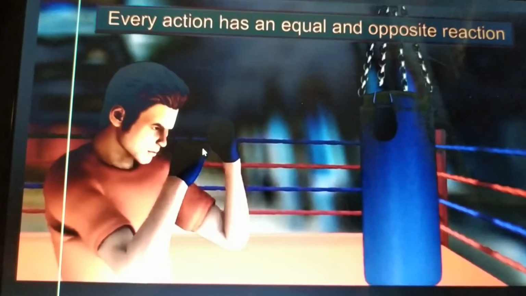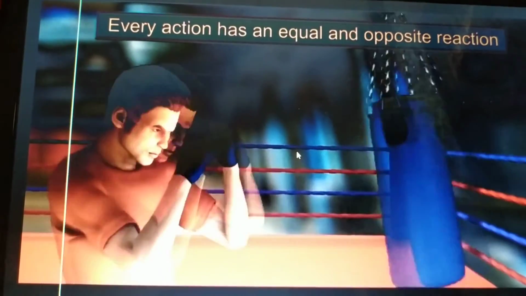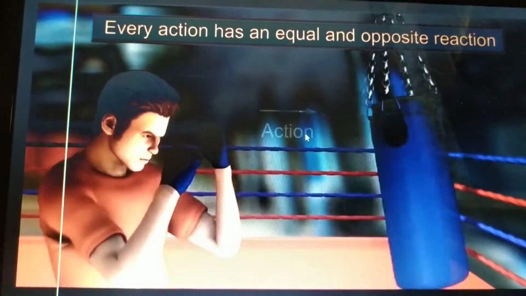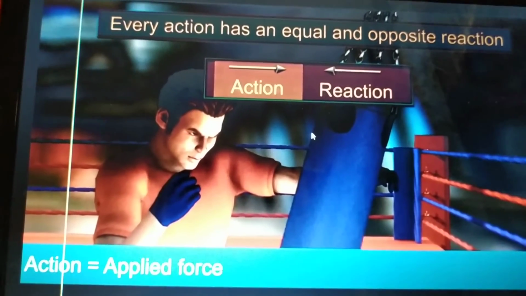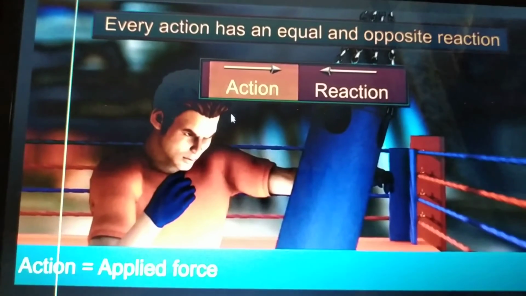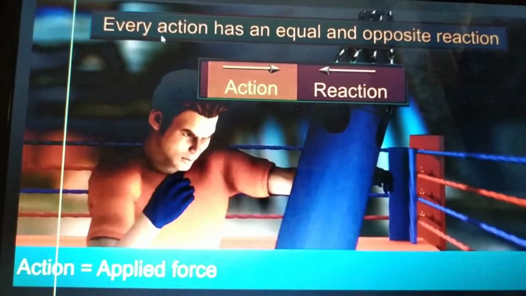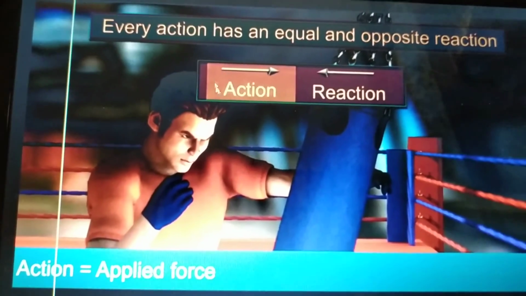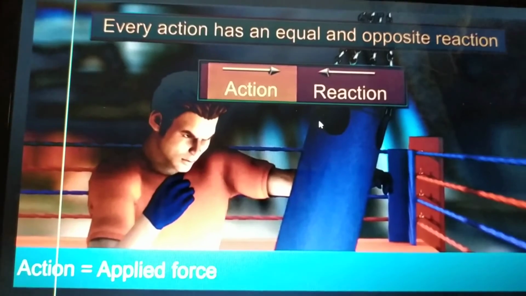If a boxer kicks, in the boxing ring, so what do you think from here? As you kick something, it will also move towards you, right? So you are applying force in this direction.